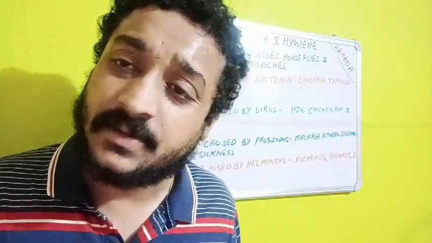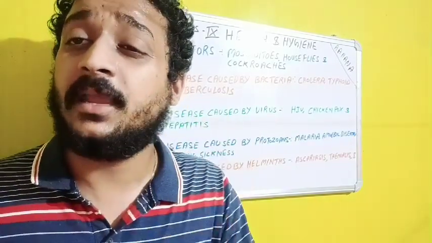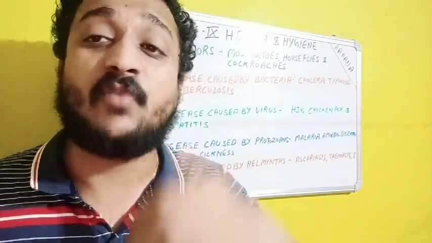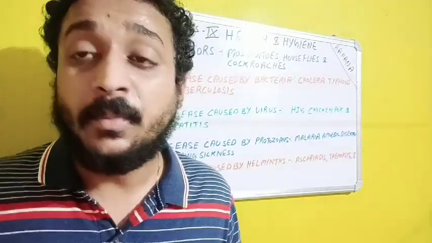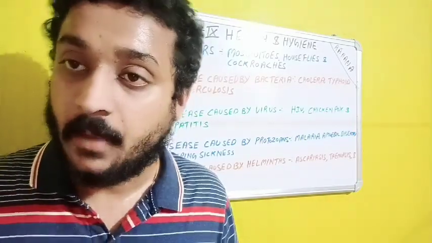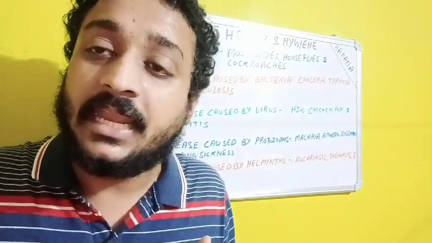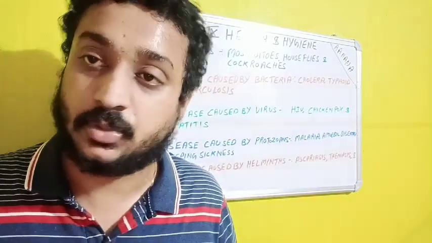And finally, what happens? Our intestines become very much problematic. And we will be getting loose motions, abdominal pains, vomiting tendency, lack of eating. And what is the incubation? The incubation period of typhoid is between 7 to 15 days. Means if today I am getting infected, within 2 weeks the symptoms will be shown to me.